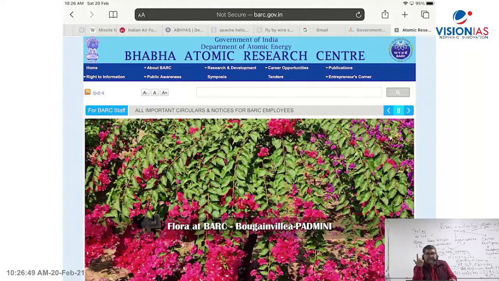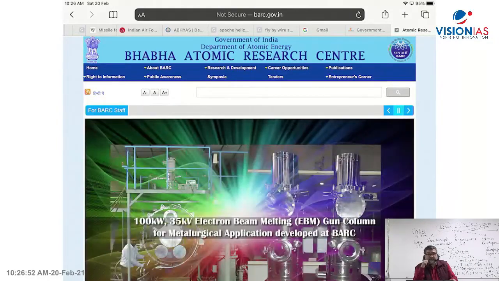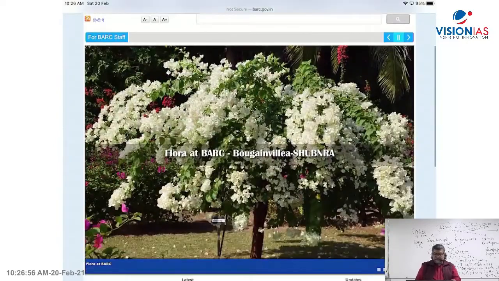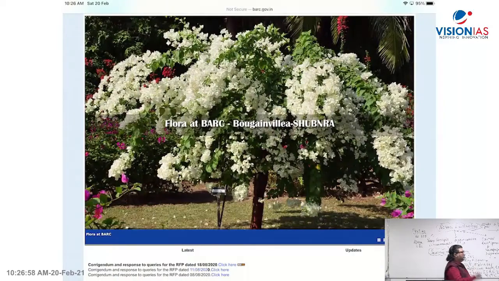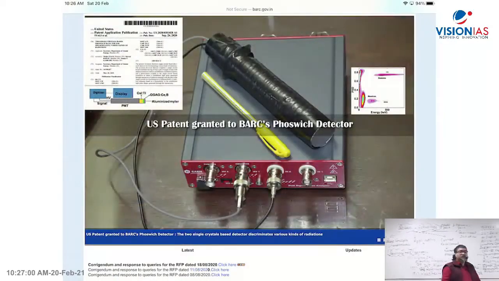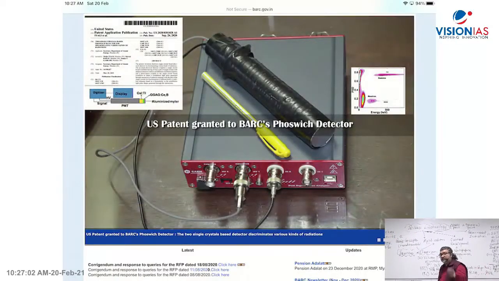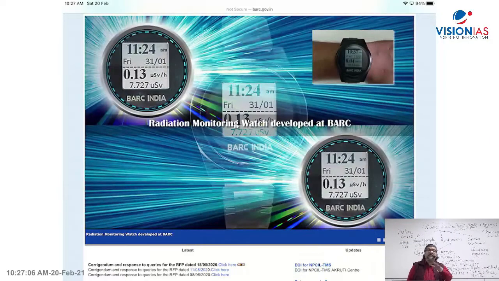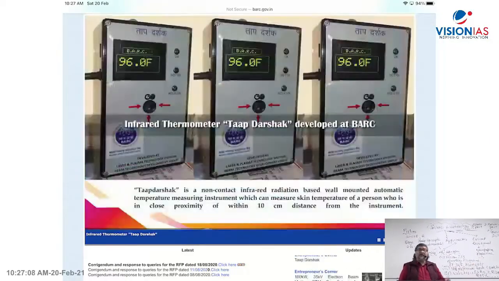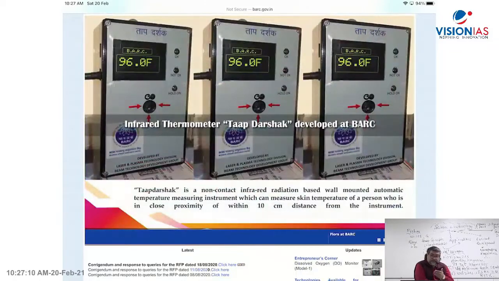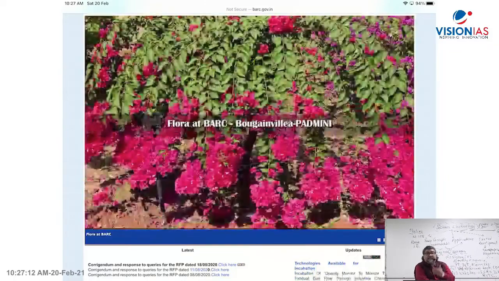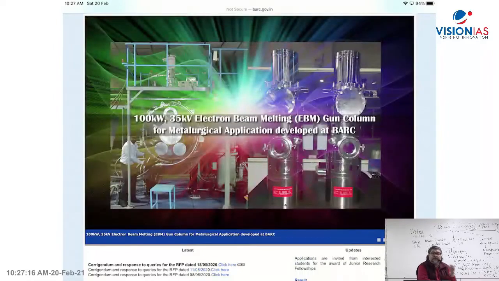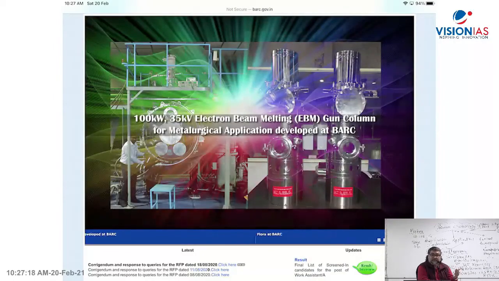So let's say the BARC site, Bhabha Atomic Research Center. Now you can see here new plant varieties and new types of instruments which can be used in medical science, like nuclear medicine, and nuclear agriculture. We can use nuclear science and technology in the fields of agriculture, medical science, industry, environment and water, astronomy, and defense.